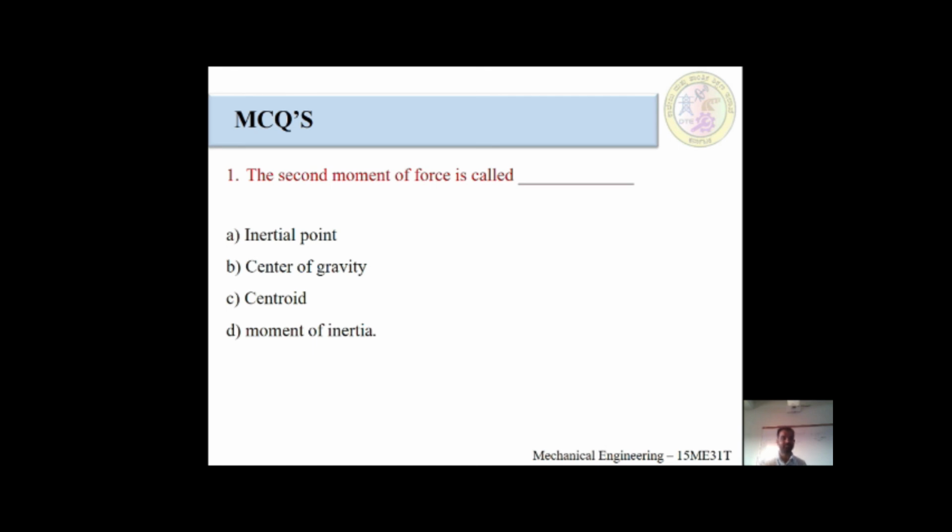After that, the MCQ questions for students. First question: what is the second moment of force called? There would be four answers. First one is inertia point, second is center of gravity, third is centroid, and fourth is moment of inertia.